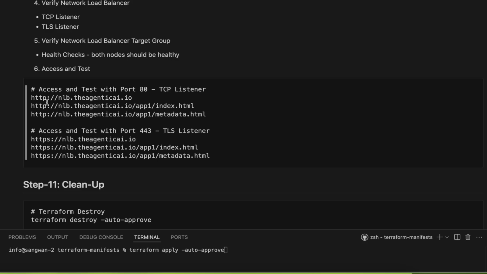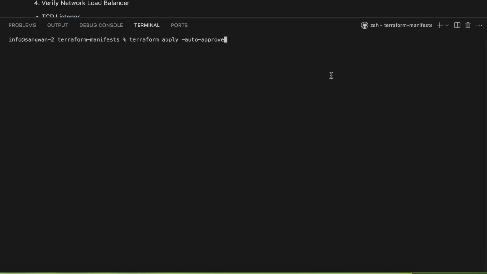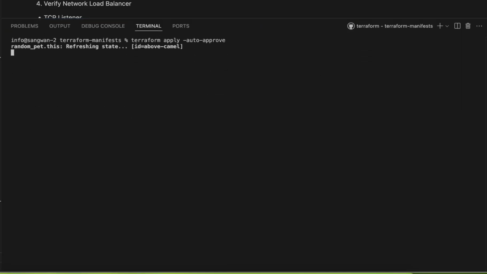So you look at the port number: HTTP port number 80, HTTPS port number 443. The only difference between application and this is that instead of talking about protocol, we talk about the port. And we can use any port. So this is Terraform apply -auto-approve.